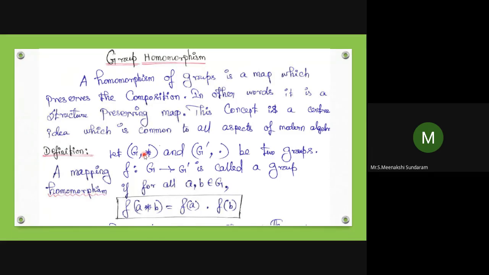Already we know what a function is: every element in the domain has a unique image in the codomain. So I can choose two elements in G. For all a comma b belongs to G, f of a star b equals f of a dot f of b. The first indicates the first operation, and the second indicates the second operation, whatever that is. So this is called the homomorphism. That is the definition of homomorphism.